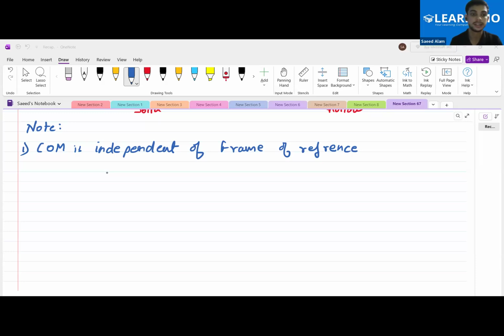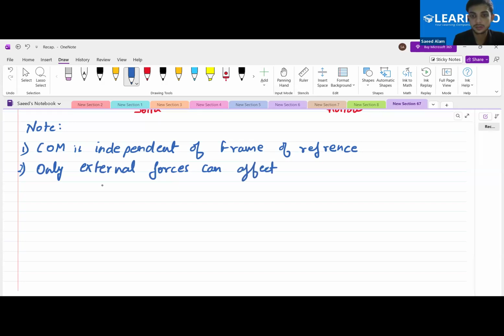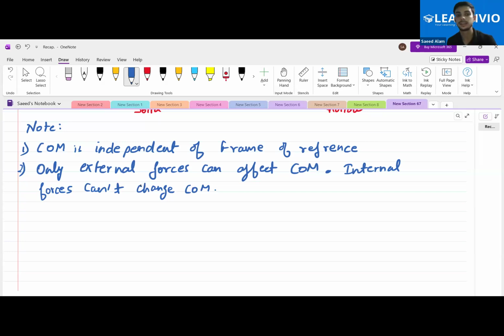The next point is that only external forces can affect the center of mass. Internal forces can't change the center of mass. Is this clear to all of you? Yes, sir.